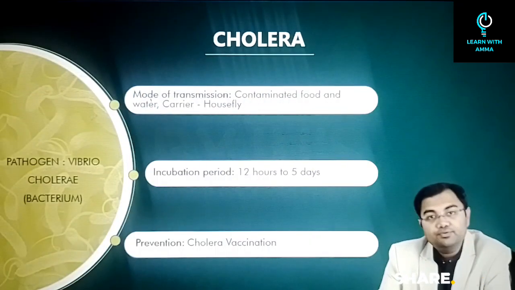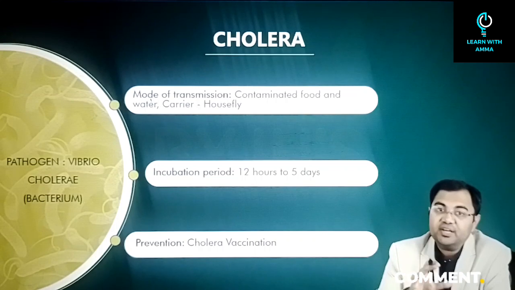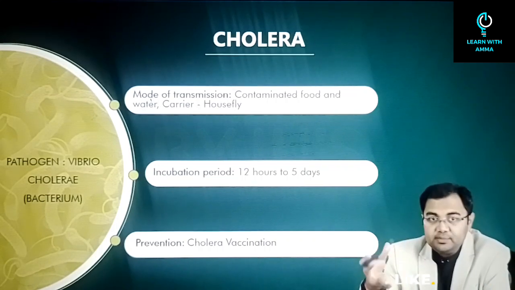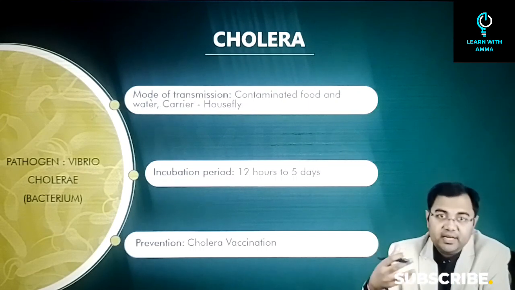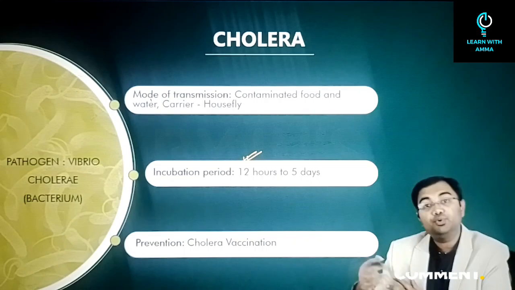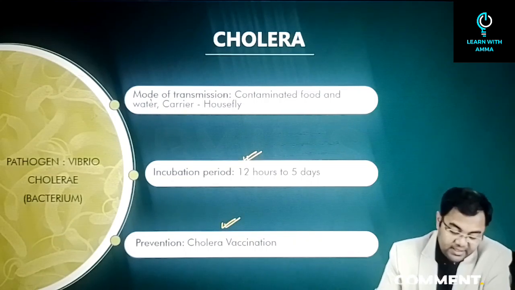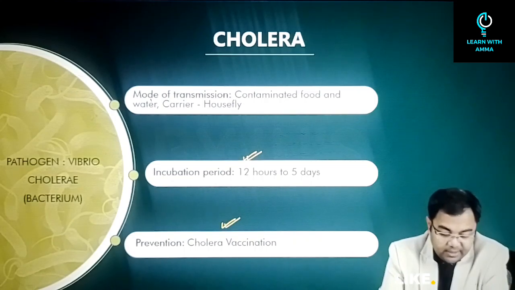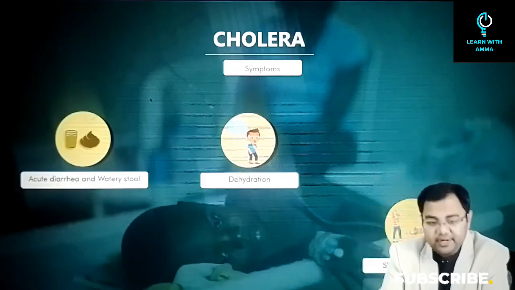So first of all, again, for cholera also, the mode of transmission will be through contaminated food and water. But this time, when it comes to cholera, it develops very quickly. The incubation period can be as low as just 12 hours and it can be up to 5 days. So there is a cholera vaccine again available against it. But generally, again, vaccine against cholera is not taken.